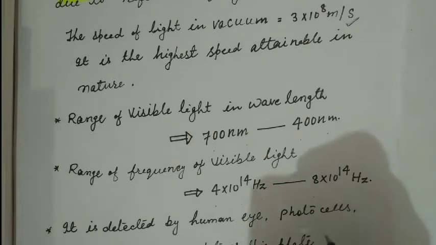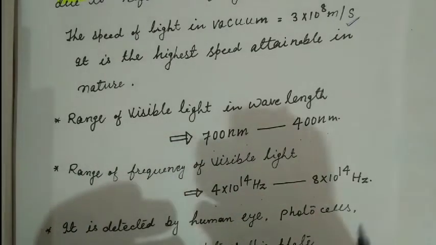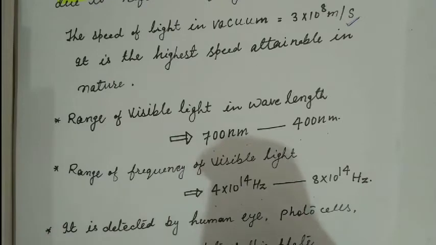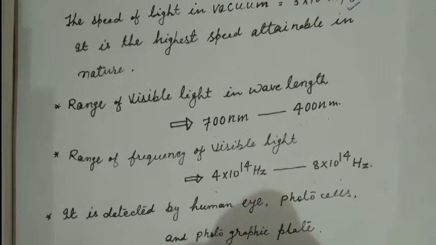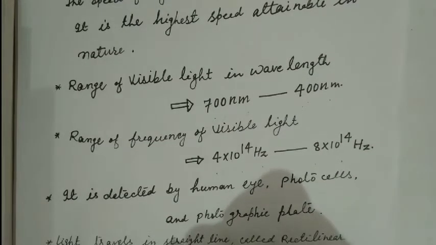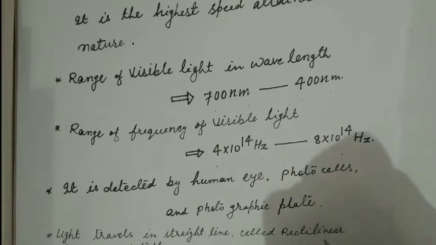So we are not able to see all types of light. We are only able to see those lights whose frequency lies in this range, and it is detected by human eyes, photocells, and photographic plates.